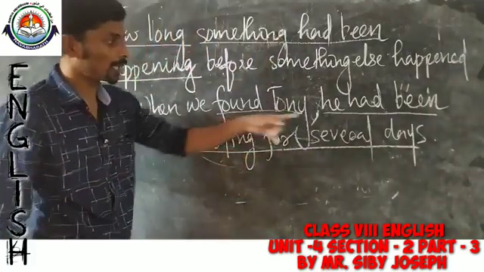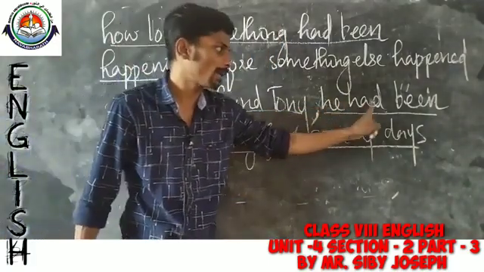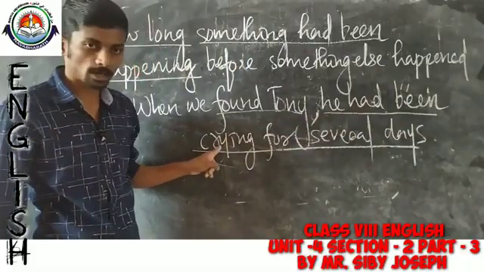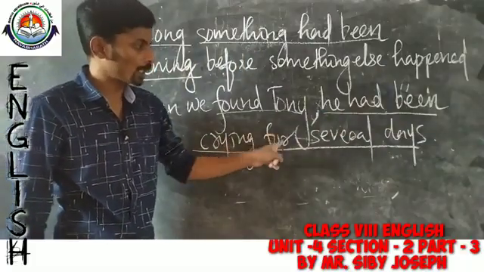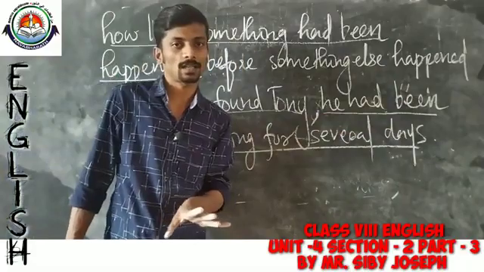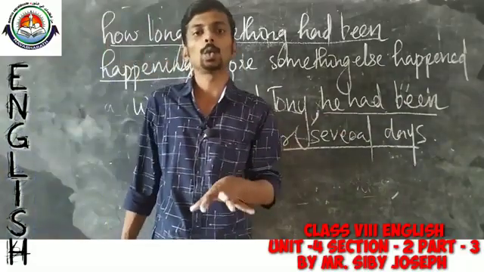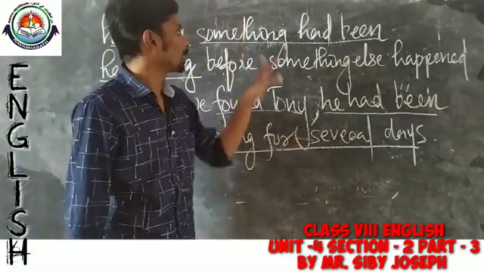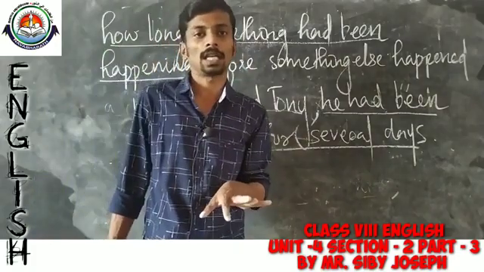Okay. Here subject he, had been, main verb cry, its ing form, several days, object. So now I think that you all have an idea about past perfect continuous tense.